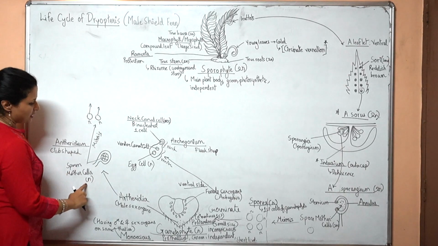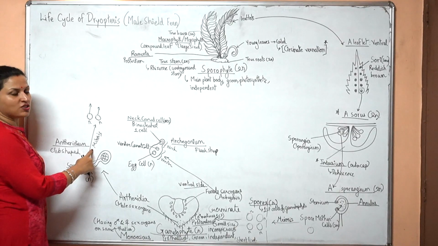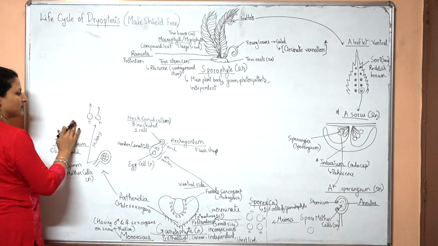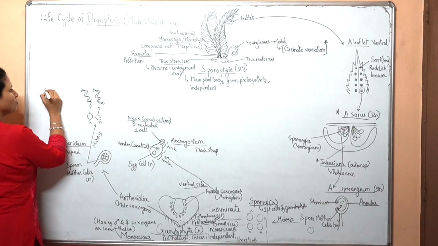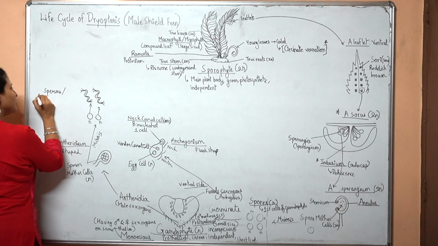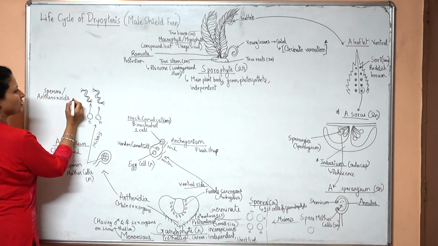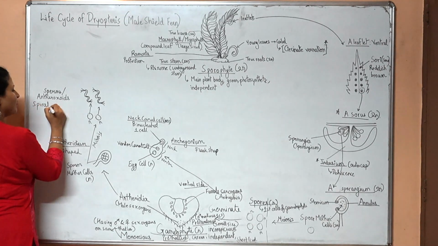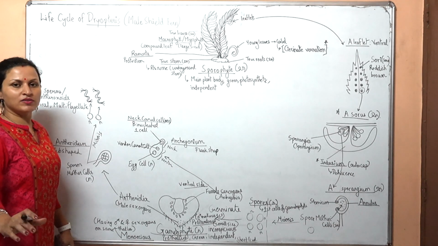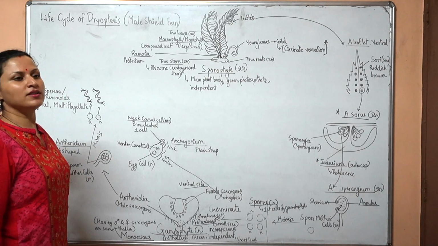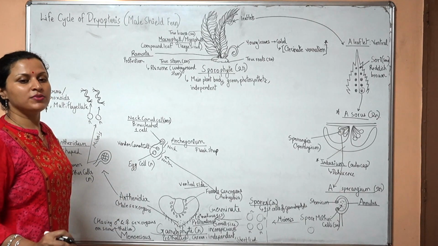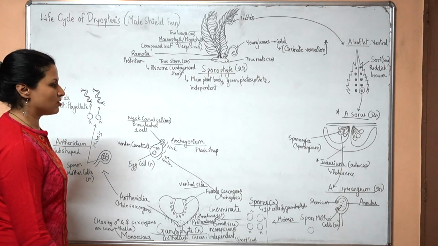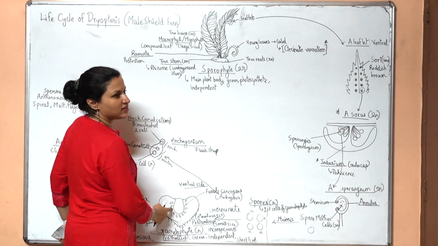So the sperm mother cells have undergone mitosis to produce 2 cells, which will differentiate further and produce 2 sperm cells. 2 sperms, also called antherozoids, will be produced here. They are spiral shaped and multiflagellate. Now what will happen is, it will start to rain. There will be water everywhere. These antherozoids require water for sexual reproduction. They will swim in the water and reach the archegonia.